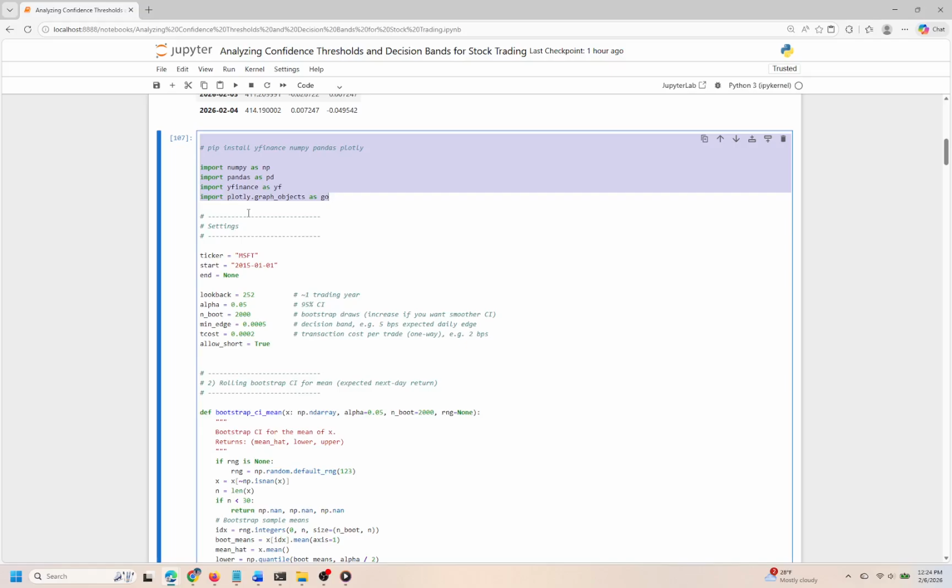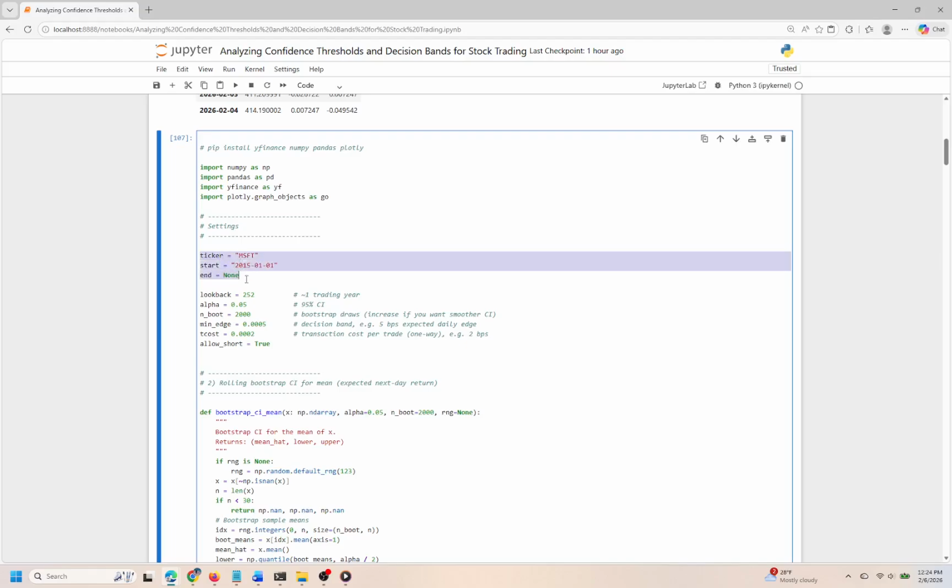This process is critical because it helps investors understand the potential fluctuations in returns over time, providing crucial insights for decision-making, especially in volatile markets. We begin by setting some foundational variables. The look-back period is established as 252 trading days, which roughly corresponds to 1 year of market activity. We've chosen a 95% confidence interval, represented by an alpha of 0.05, and plan to perform 2,000 bootstrap samples.